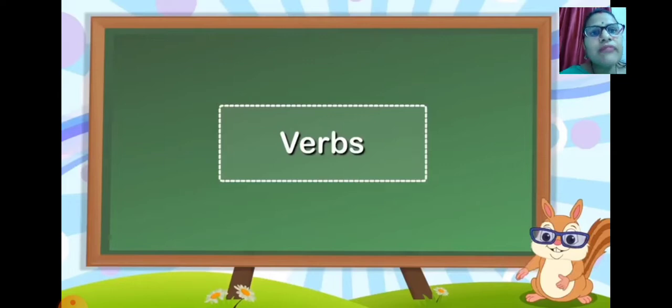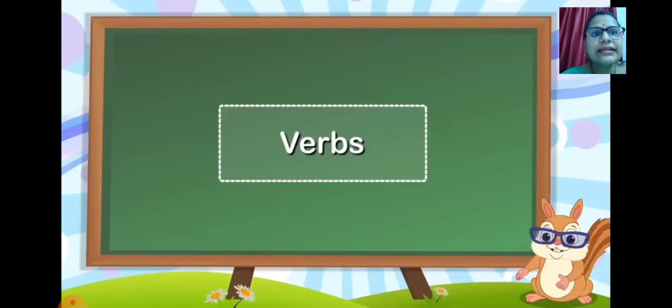So, students, I hope you have already heard many things about verbs. Verb is called kriya in Hindi. You have already heard in Hindi also what the work of a verb is. Before we start your verbs chapter from your book, where more information is given, types of verbs, and how you form prefixes and suffixes with the help of verbs, it is more important for you to understand the base, what verbs actually are.